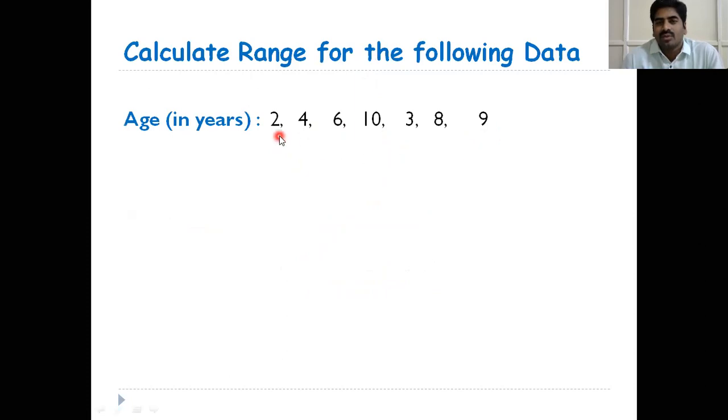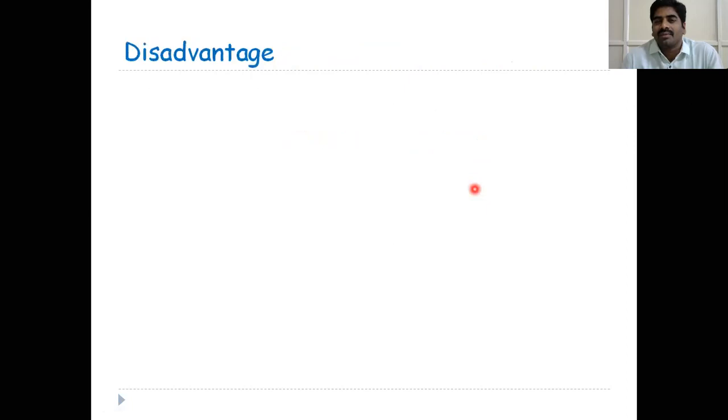Observations: 2, 4, 6, 10, 3, 8, 9. What is the formula of range? R equals maximum value minus minimum value.